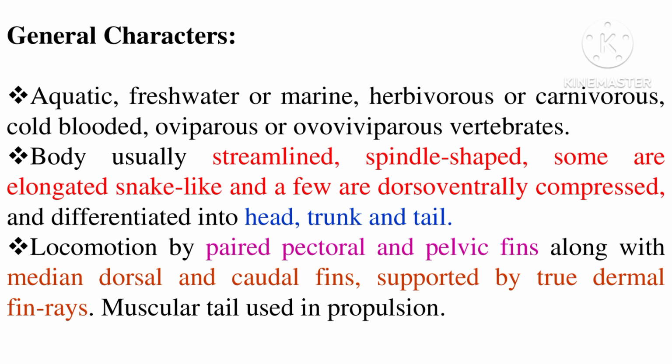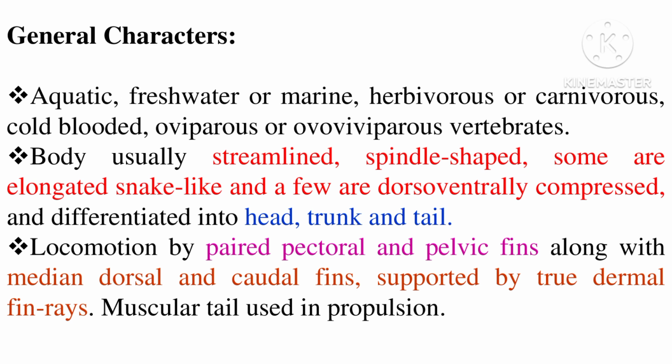So before going into the classification, we have to learn about the general characters of those organisms. Here Pisces includes the fishes, varieties of fishes, or the fabulous world of aquatic organisms. So what are the general characters? The organisms have aquatic, freshwater or marine characteristics. They may be herbivorous or carnivorous in nature. They are cold-blooded, oviparous or sometimes ovoviviparous vertebrate organisms.